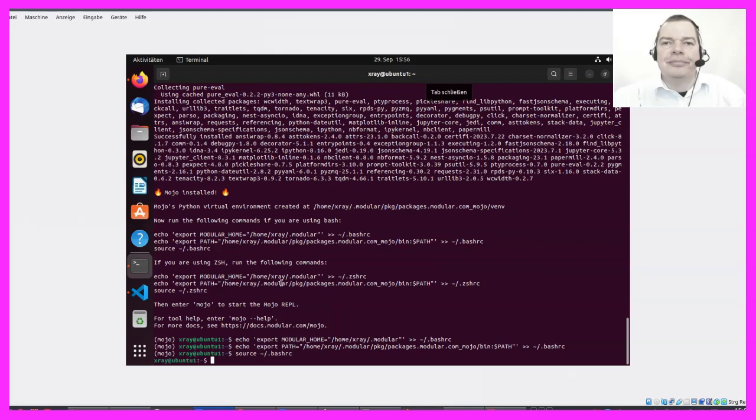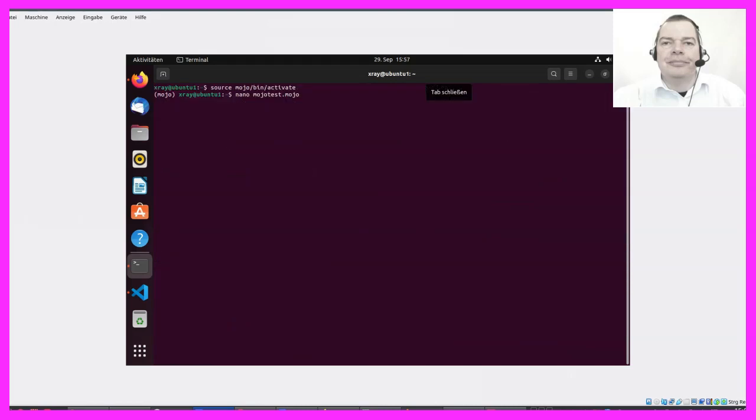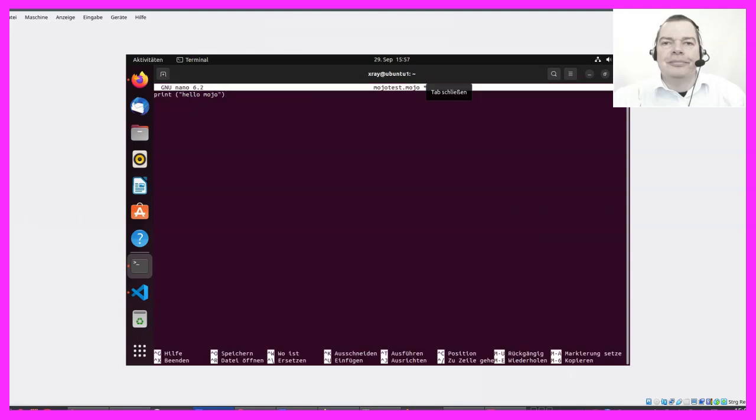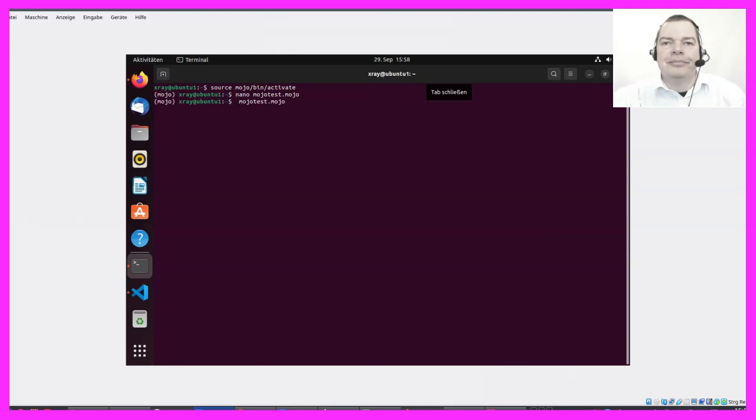Now let's type in Mojo. This actually seems to work. I will create a file called mojotest.mojo. We will try a print statement, save the file, and now I will try to run it.